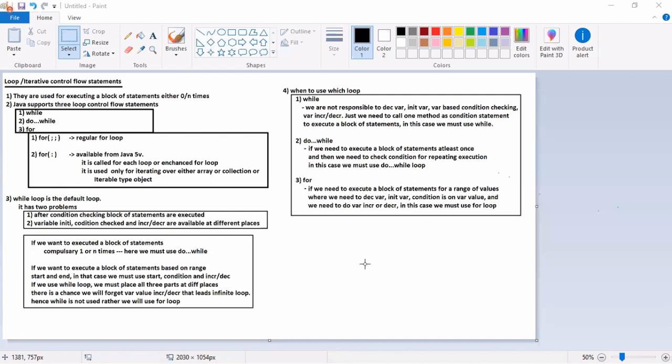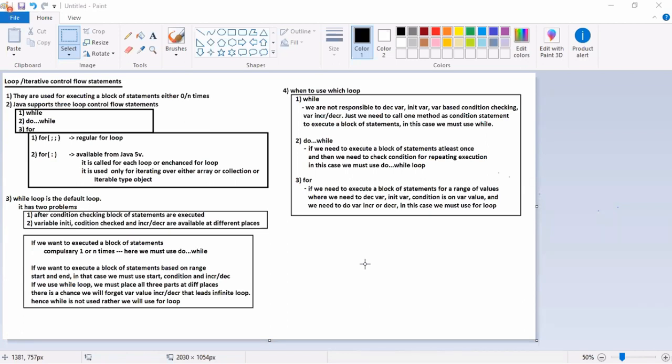Next, I want to execute a block of statements just by condition writing. I don't want a variable declaration or variable increment, just a condition I want to check. That condition is also based on some method, or a variable already declared.